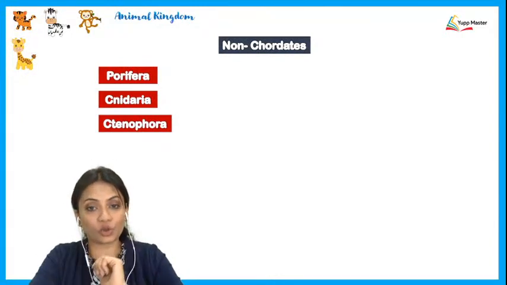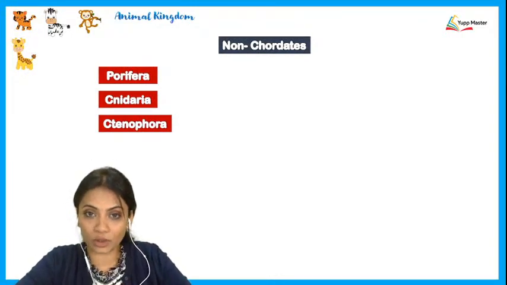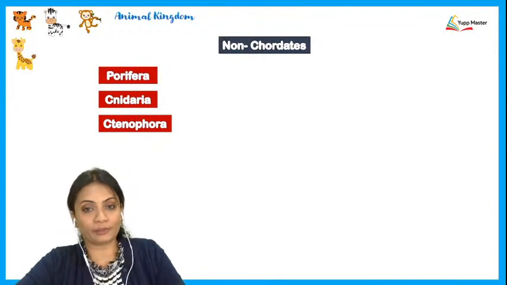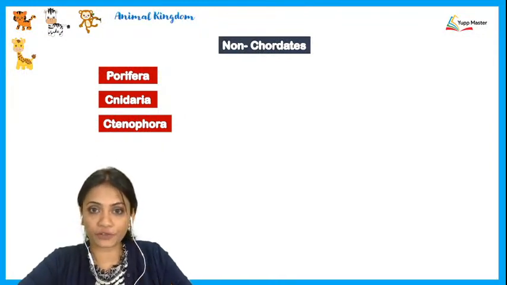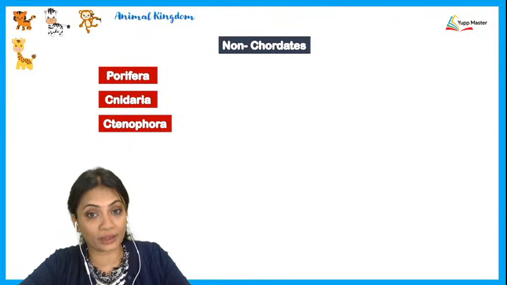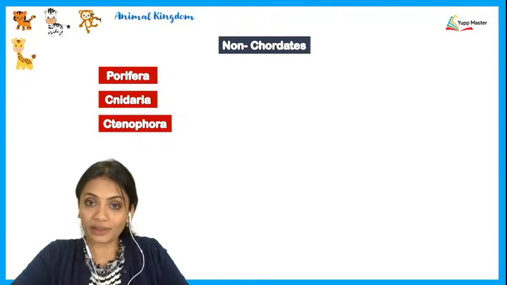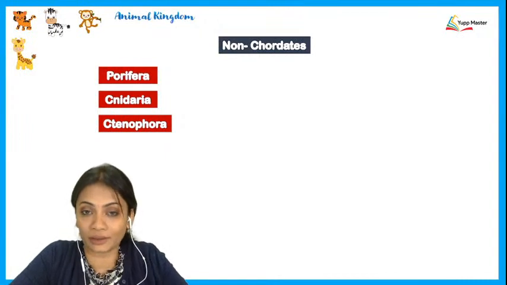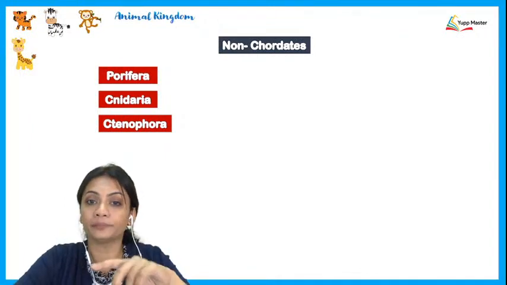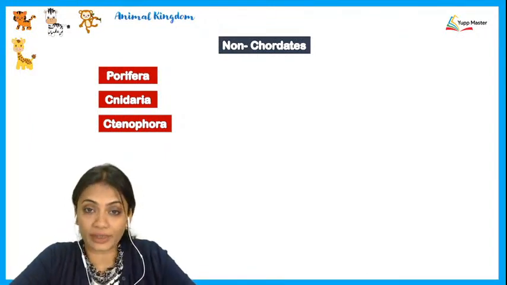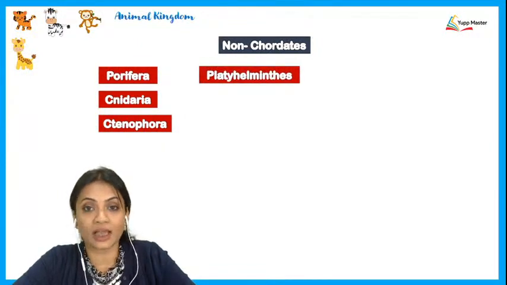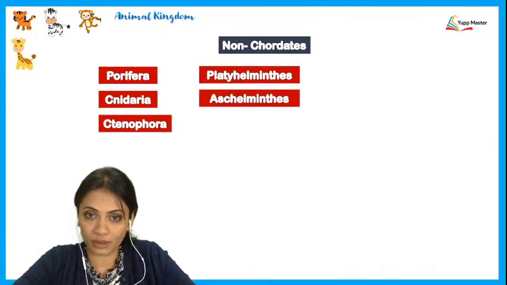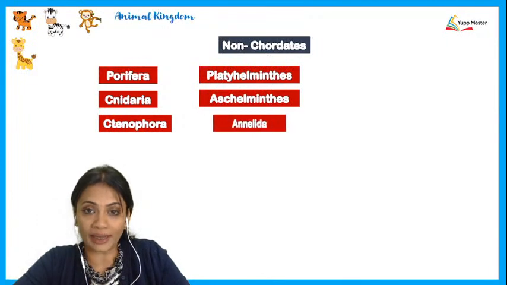After this, the next group of three phyla that we saw were the worms. Now, if you remember when we learnt about the worms, the first worm we learnt about was the flatworm. And do you remember that when we want to use the term for worm, we use the word helminth, right? Helminth always means worm. So when we talk about flatworm, it is called as Platyhelminthes. Roundworms would be the Aschelminthes and ringworms would be the Annelida.